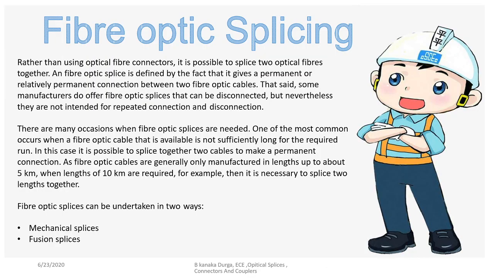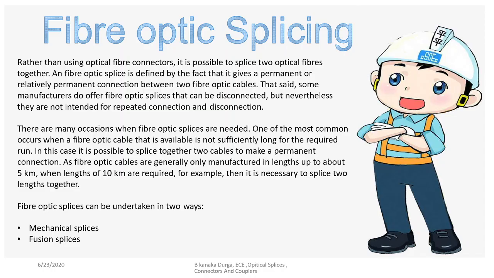So, what is meant by optical splicing, fiber splicing? We require this mainly when we want to join two optical fibers. Since we use optical fiber for longer-distance communication, in order to join two cables we require a splice to get the proper positional alignment.